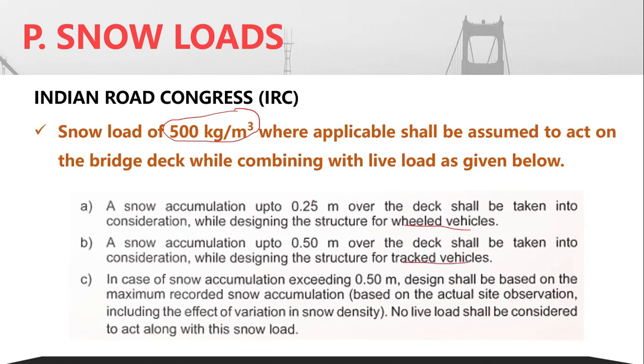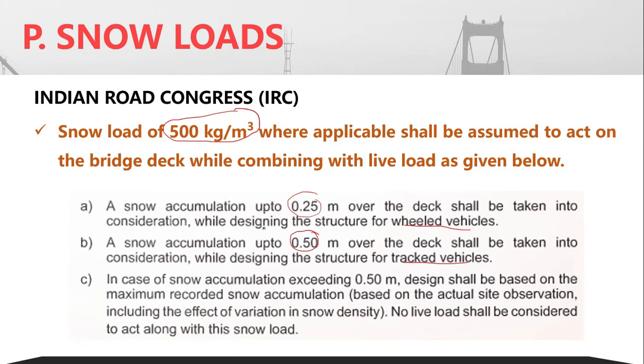Depending upon that, the height will be different. So 0.25 in case of wheeled, 0.5 in case of tracked vehicles, etc. So this corresponding variation is there in the snow load, in the height of the snow load. The density is provided, multiplied by the corresponding height, will give you the load here.